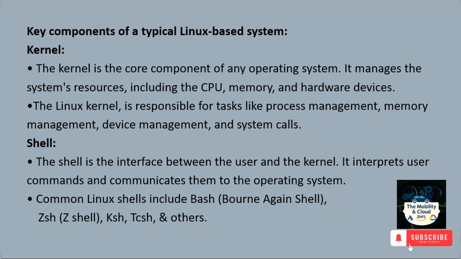Key components of a typical Linux-based system. Kernel. The kernel is a core component of any operating system. It manages the system's resources, including CPU, memory, and hardware devices. The Linux kernel is responsible for tasks like process management, memory management, device management, and system calls. Shell. The shell is the interface between the user and the kernel. It interprets the user commands and communicates them to the operating system. Common Linux shells are Bash shell, Z shell, K shell, and others.